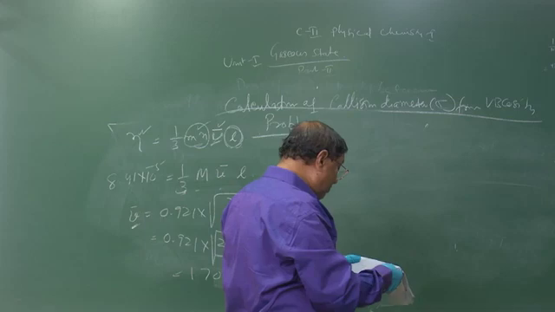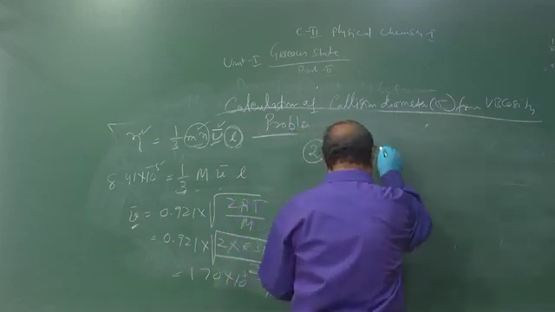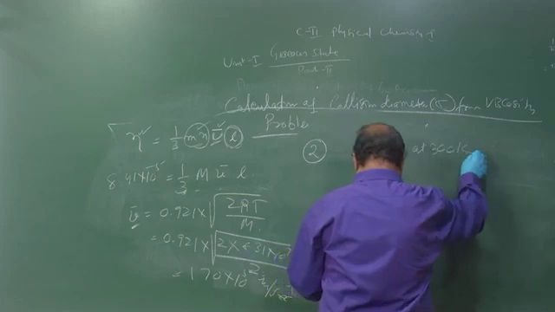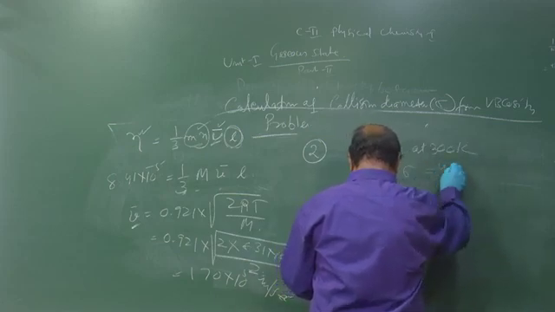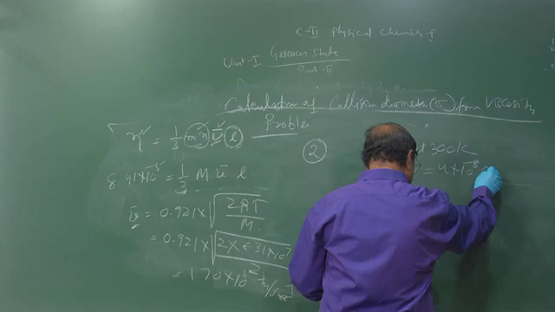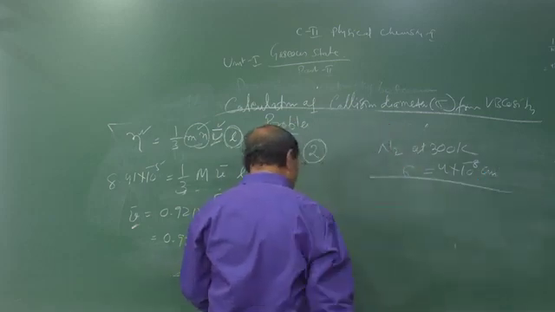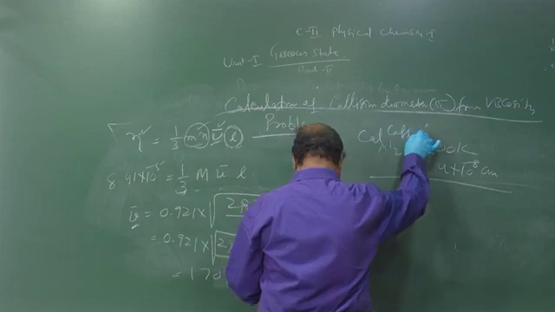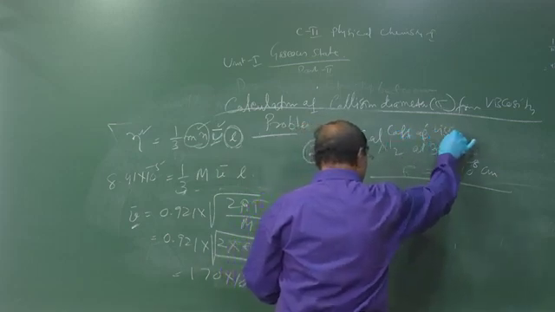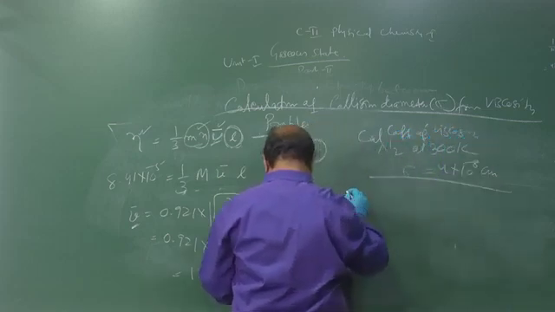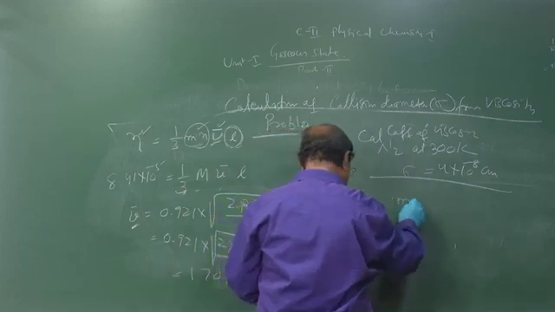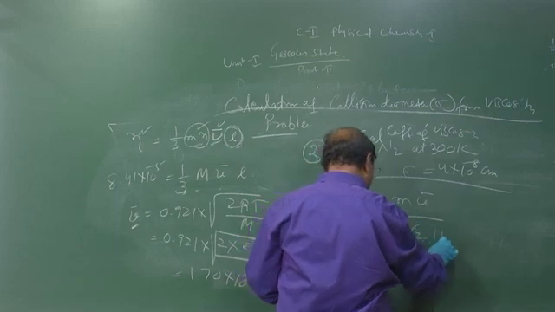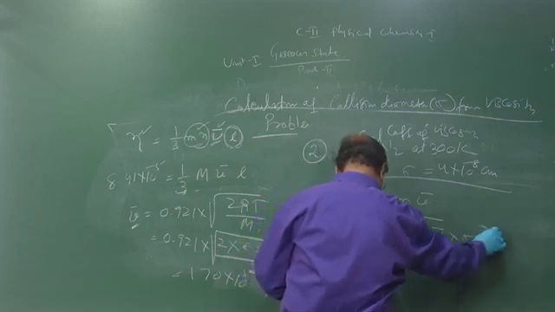The second problem is to calculate the coefficient of viscosity of nitrogen at 300 Kelvin. Sigma is given as 4 into 10 to the minus 8 centimeter. So the formula is eta is equal to m into v bar by 3 into root 2 pi into sigma square.